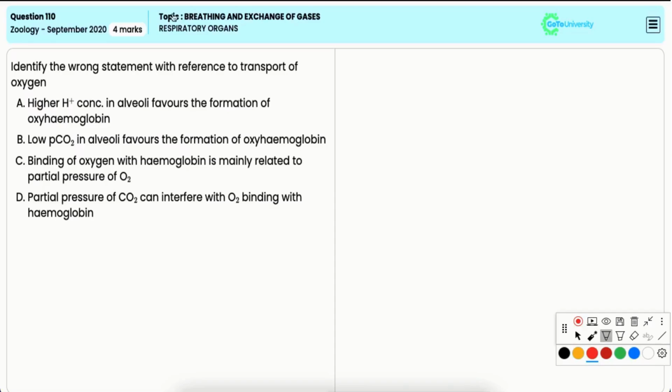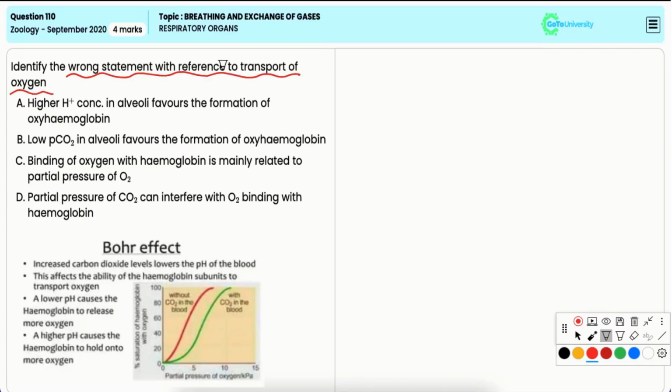In this question, you have to identify the wrong statement with reference to transport of oxygen. Option A, higher H plus concentration in alveoli favors the formation of oxyhemoglobin.